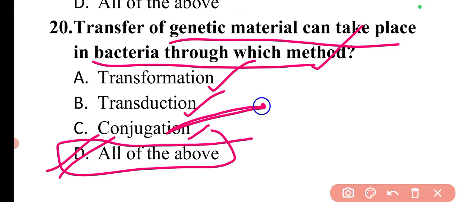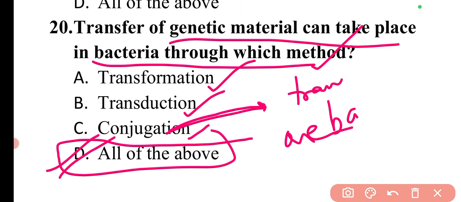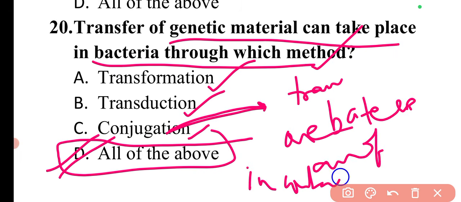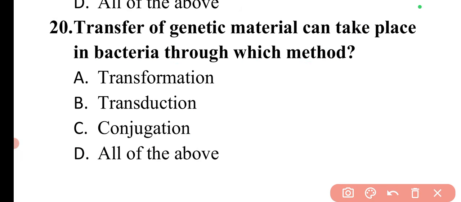So let's talk about conjugation. What is conjugation? In this particular method, the genetic material is transferred from one bacteria to another when they are in contact with each other. Then there is transduction.